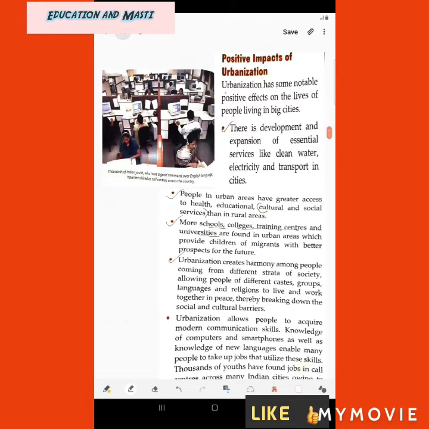Then urbanization creates harmony among people coming from different strata of society, allowing people of different castes, groups, languages and religions to live and work together in peace, thereby breaking down the social and cultural barriers. Means there are people working together of different castes, different languages and different religions. They live together in peace and therefore they break the social and cultural barriers. We say that different religions and people have already fought, but when they work together, they work in peace and do the work in a very gentle way.